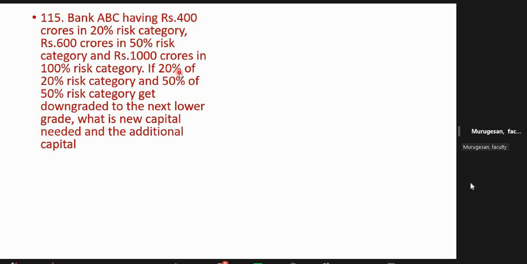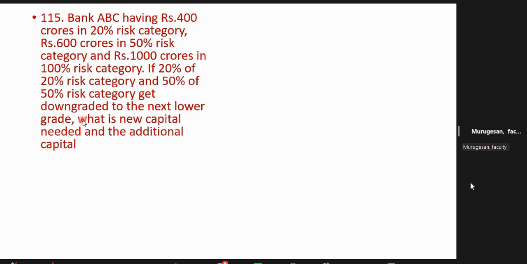Downgrading means 20% of the 20% risk category. You see the words carefully. Now how much is in the 20% risk category? 400 is the original 20% risk category. That means 20% of 400 is 80 crores. So the 80 crores will come down to the next lower grade. And 50% of the 50% risk category: 50% risk is 600 crore, so 50% of this is 300 crore. So the 300 crore will move down. Yes, understood?